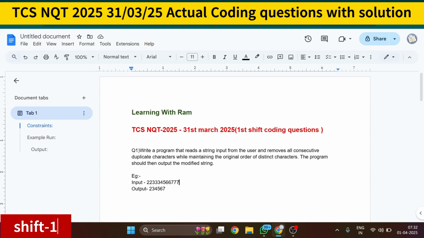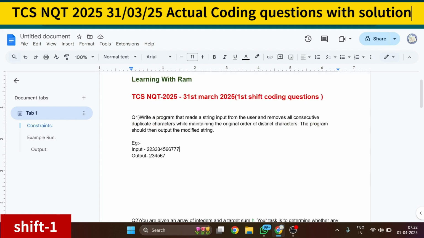So the question is: you are given a string, you have to just print the unique string, and basically remove the consecutive duplicate characters. Consider the example input 2 2 3 3 3 4 5 6 6 7 7. You have to output 2 3 4 5 6 7. So this was your question. Edge cases I can't properly recall, because candidates couldn't recall the edge cases, but this was the complete gist of the question.